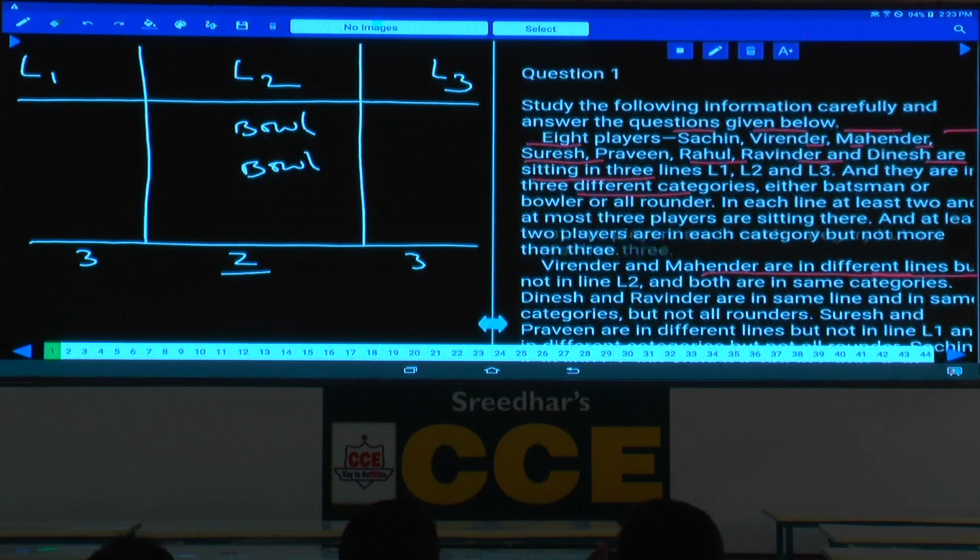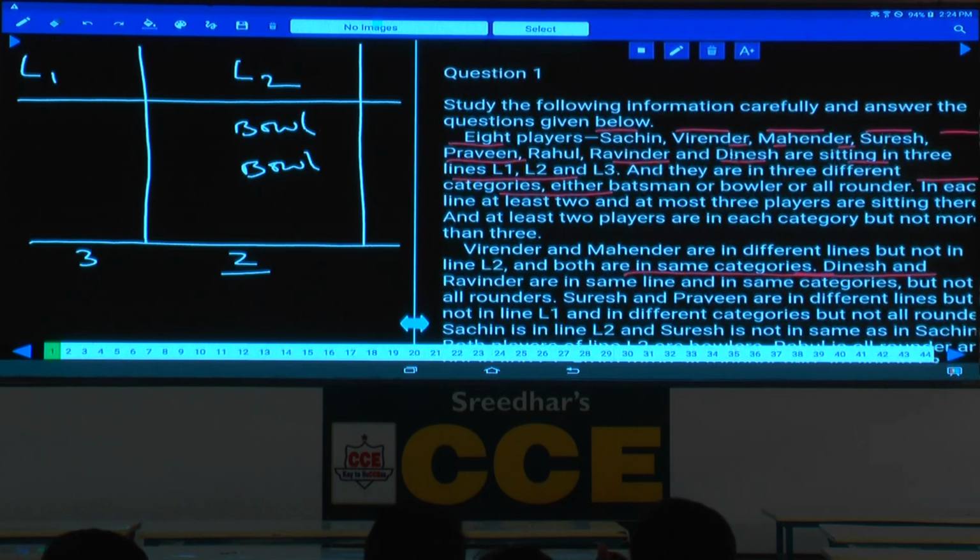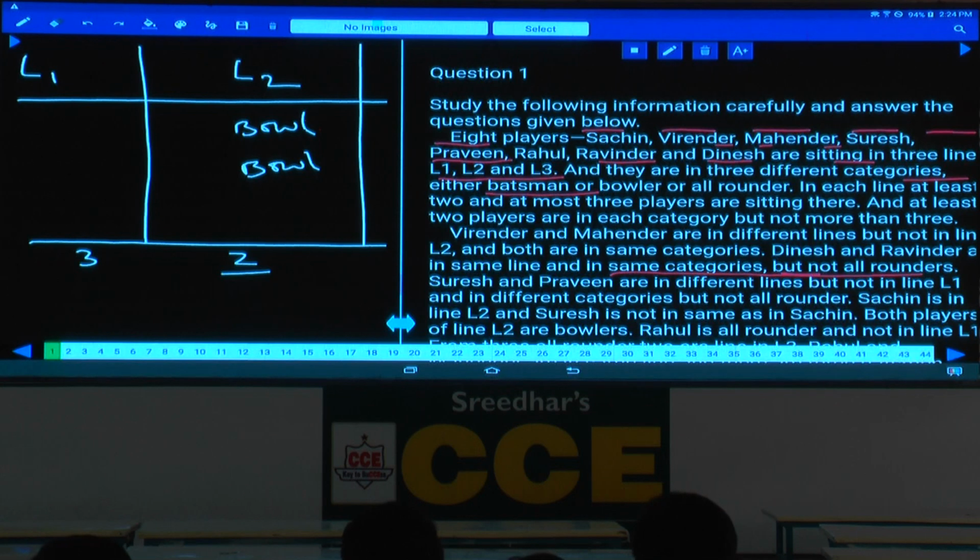Then next one. Virendra and Mahendra are in different lines but not in L1, and both are in the same category. They are in different lines and both belong to the same category. Dinesh and Ravindra are in the same line and in the same category, but not all-rounders. Suresh and Praveen are in different lines but not in L1, and in different categories, but not all-rounder.